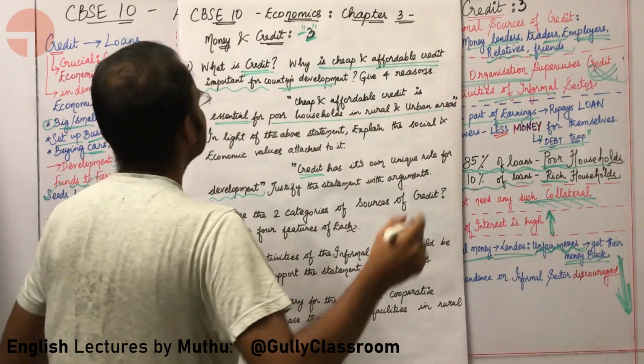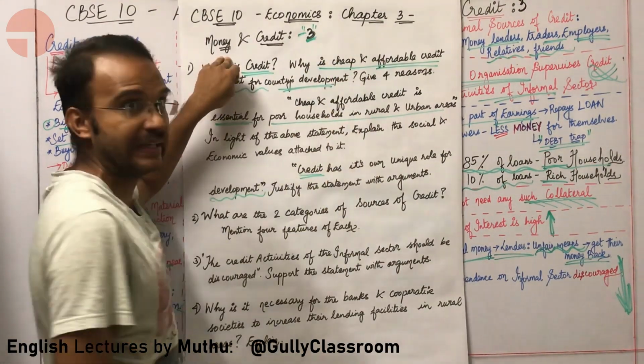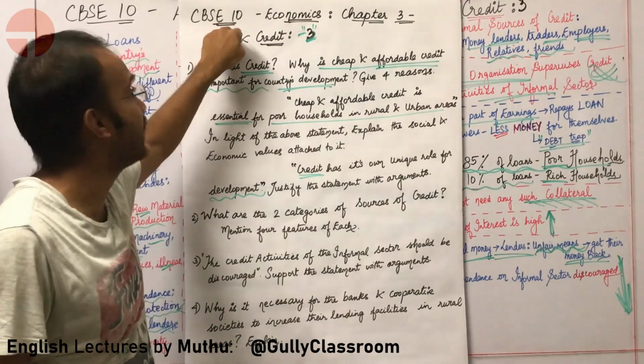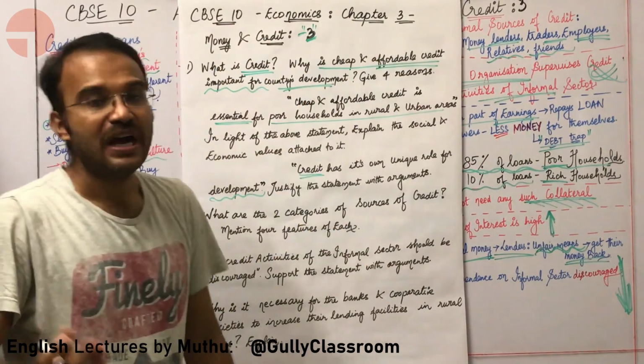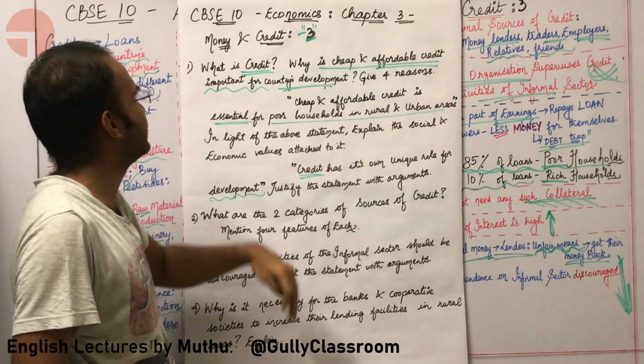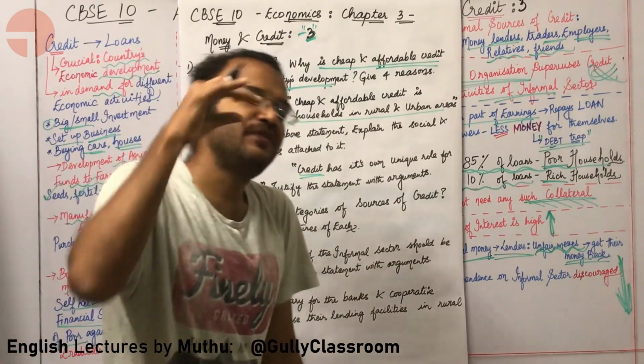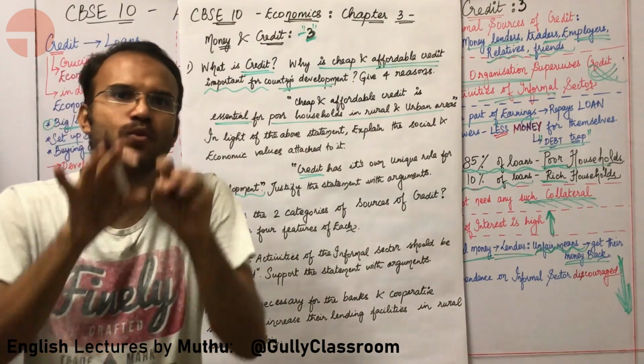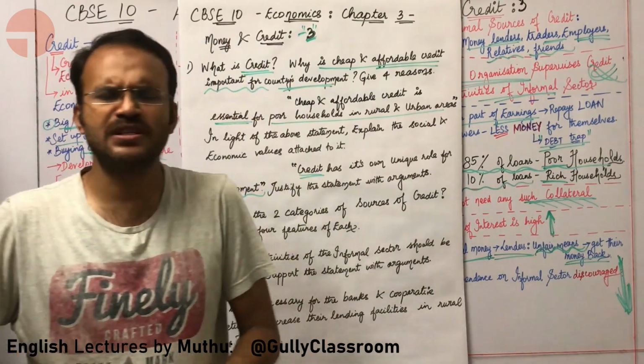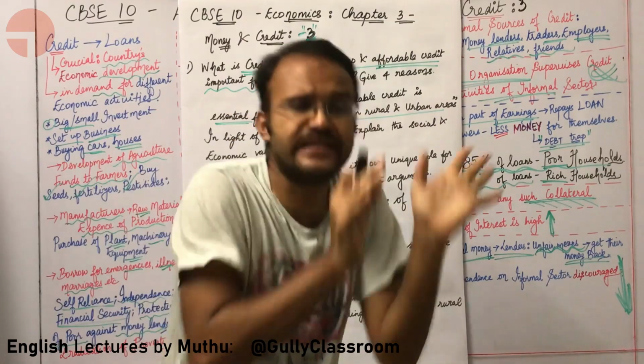This is the third lecture on the topic Money and Credit, CBSE 10th Standard Economics Chapter 3. Here we are going to look at the third lecture in Chapter 3, Money and Credit. Before we get into the lecture, let us look at what we are going to study. First we will study what is the significance of credit.